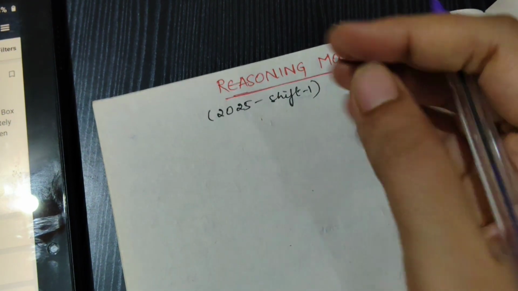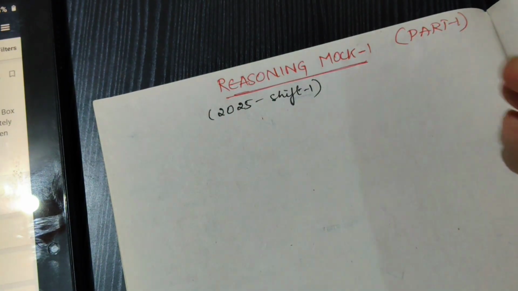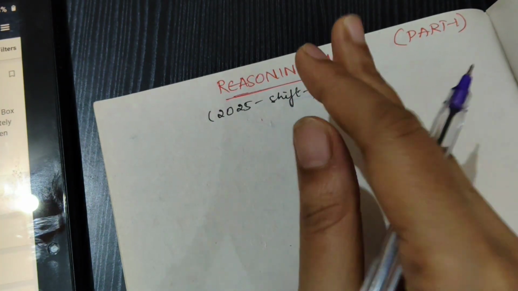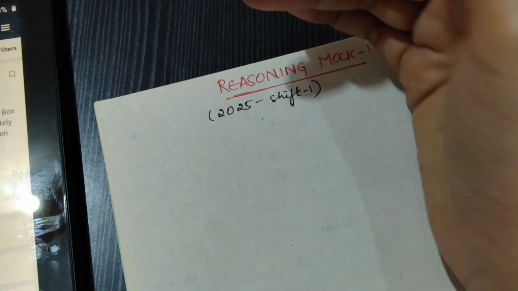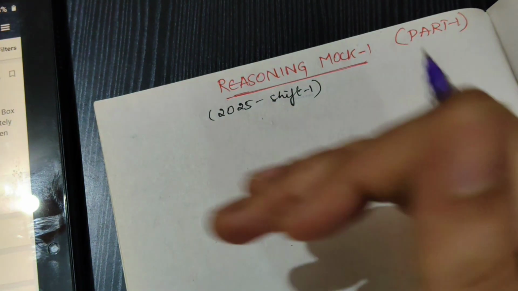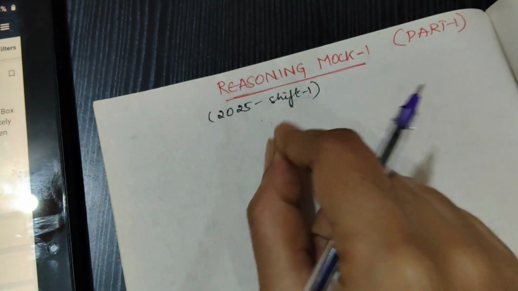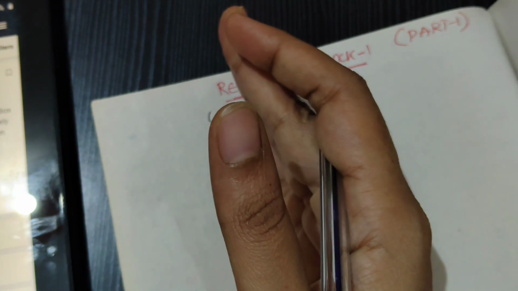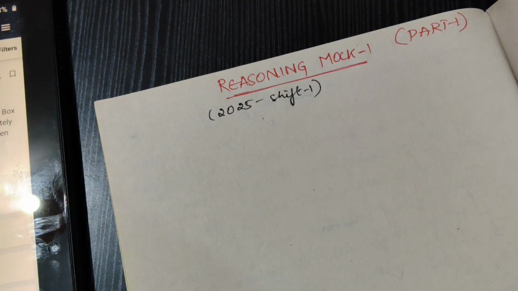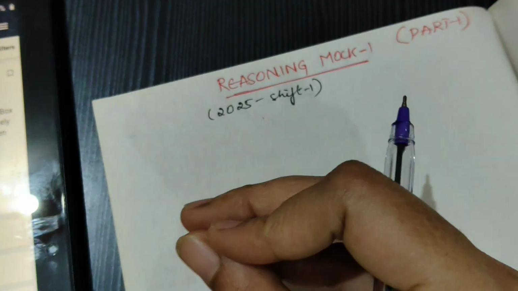Since I can't do it at a stretch, I can't do the entire paper because I have to explain to you, I will do the paper as a sectional paper. I will not pick up topics like first syllogisms, first inequalities, not like quant, but here I will directly take the previous year paper and solve it. I will solve these 30 questions in two parts, 15 questions in part 1, 15 questions in part 2. This is only because of my health condition, since I can't sit and do the video at a time. I hope you understand it.